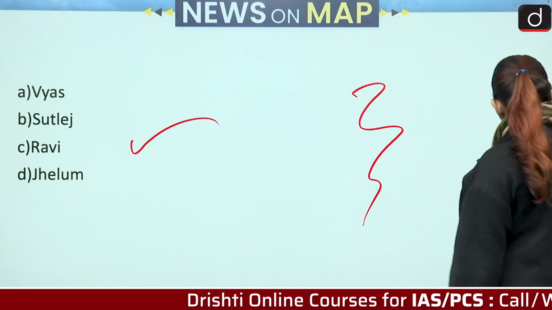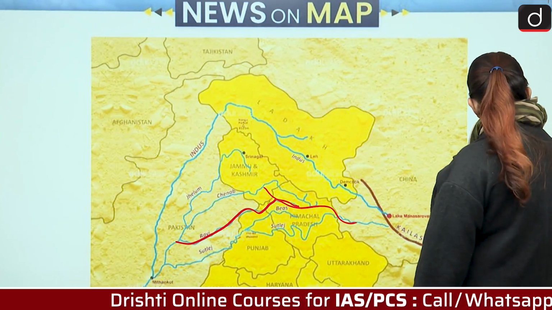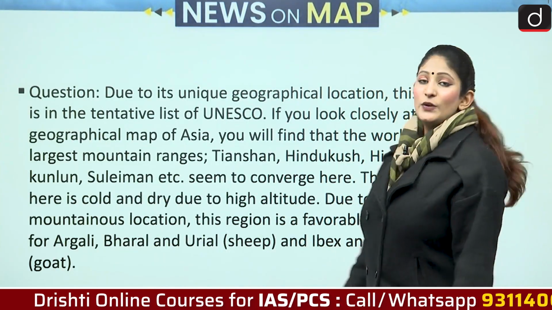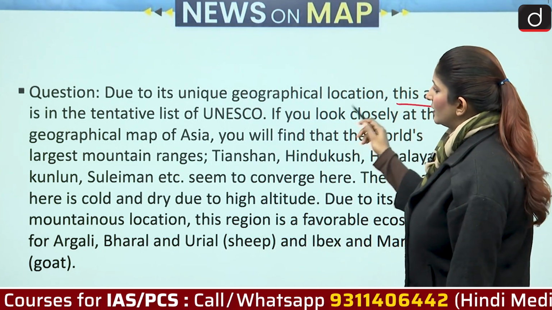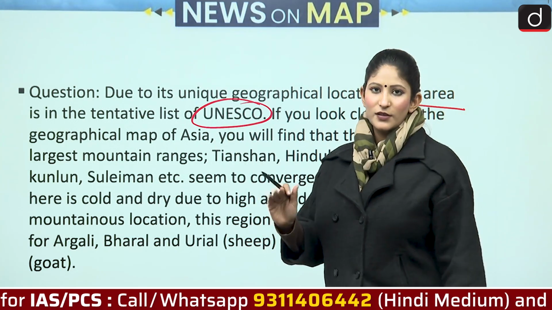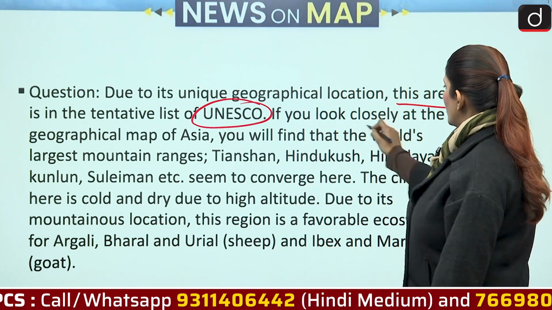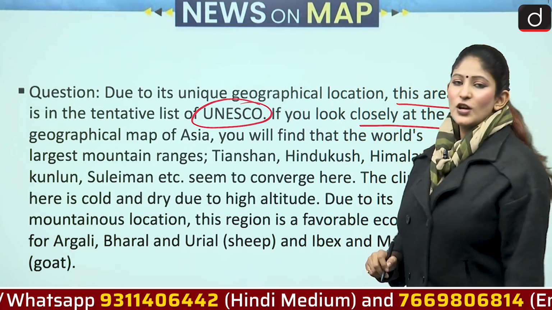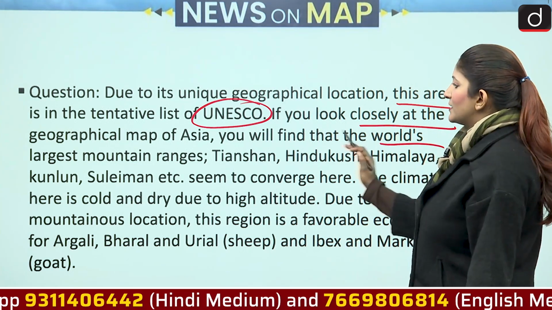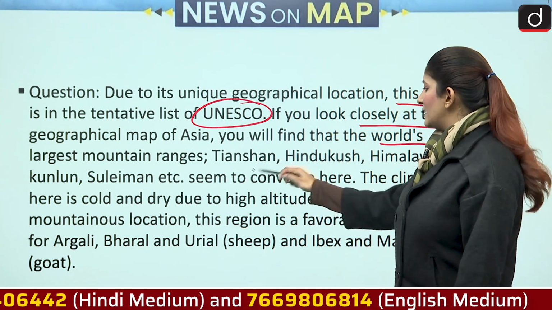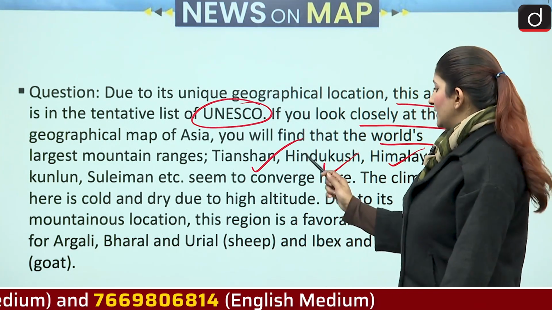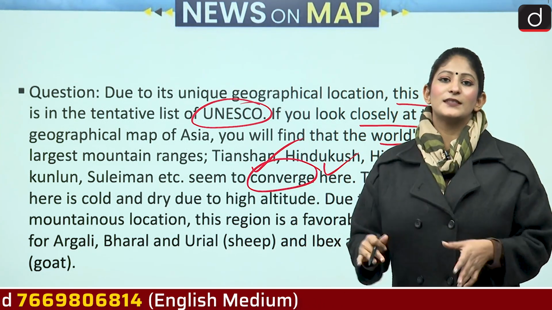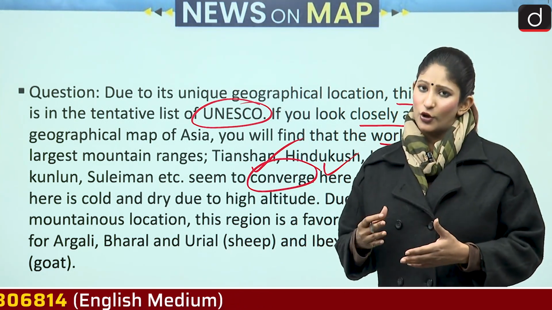We have our answer. Let's move on to the next question, which is saying, now due to its unique geographical location, this area is in the tentative list of UNESCO. First information. Second, if you look closely at the geographical map of Asia, you will find that the world's largest mountain ranges, that is Tian Shan, Hindu Kush, Himalaya, Kunlun and Suleiman, they all converge. Now this is the biggest takeaway. Converge means it forms a knot.